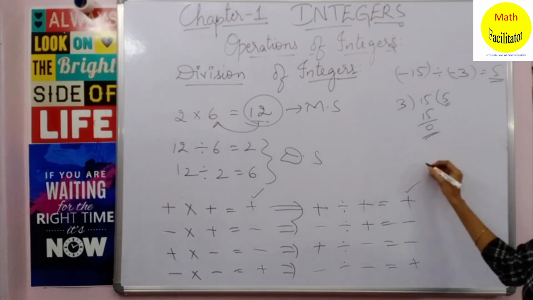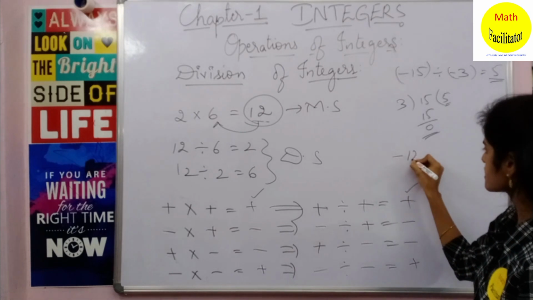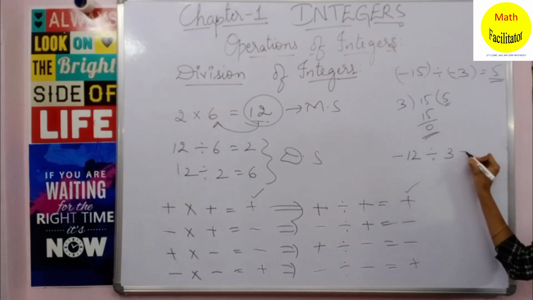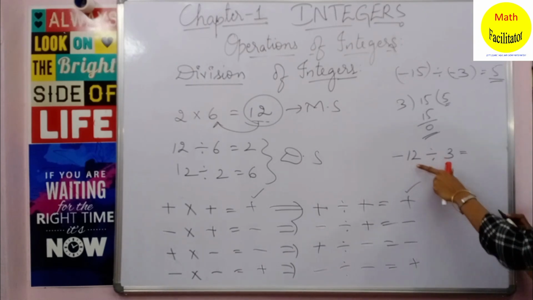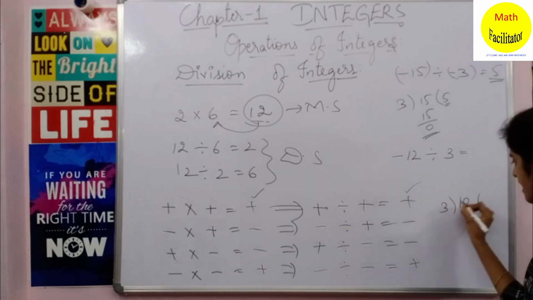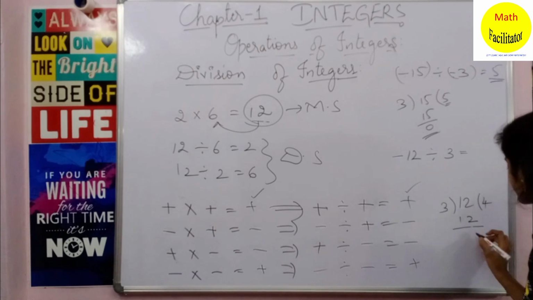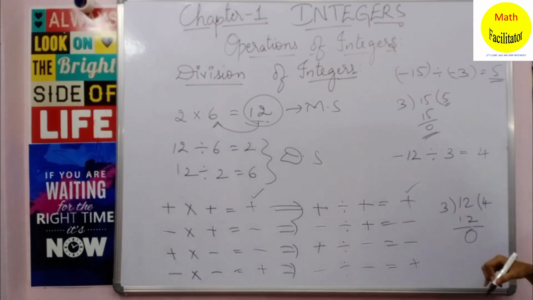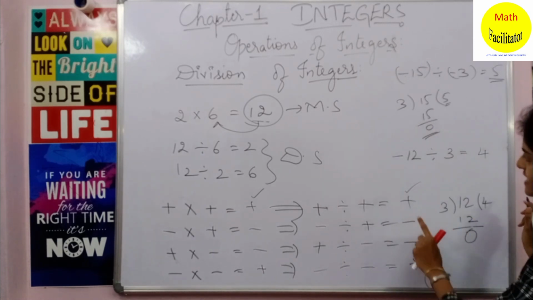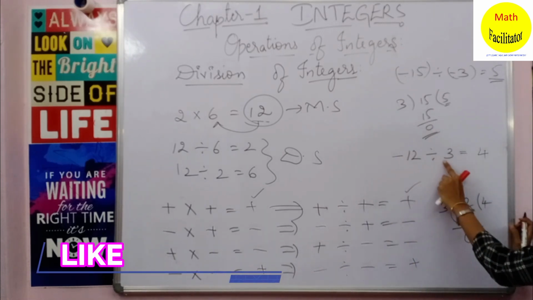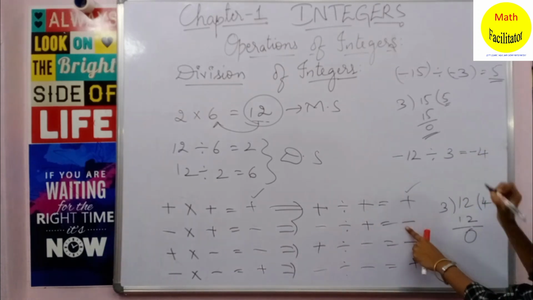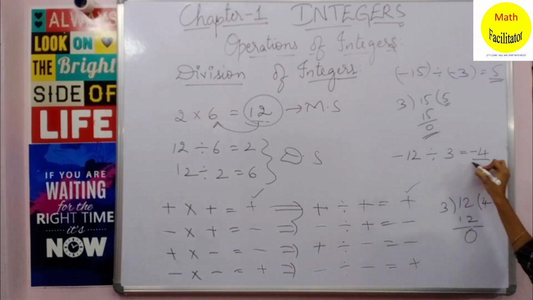Now let us take another example: minus 12 divided by 3. Now 12 divided by 3 you will do. What is 12 divided by 3? 3 fours are 12 and the remainder is 0. So 12 divided by 3 is 4. But here you have to look at the sign. Here it is a negative integer and a positive integer, so the answer should be negative. So the answer is minus 4.